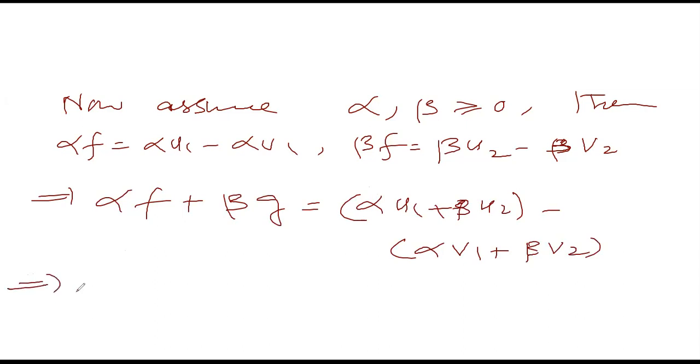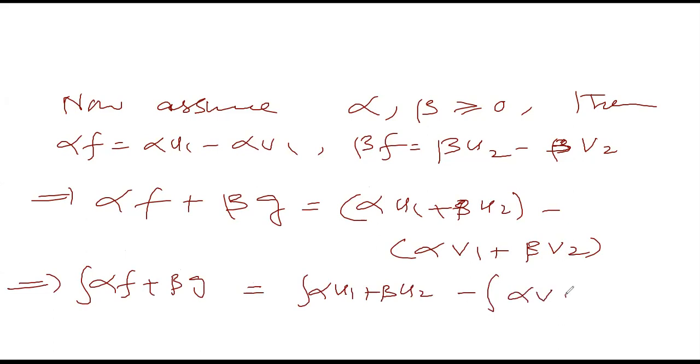This implies that the integral of alpha f plus beta g is equal to the integral of the function alpha u1 plus beta u2 minus the integral of alpha v1 plus beta v2.